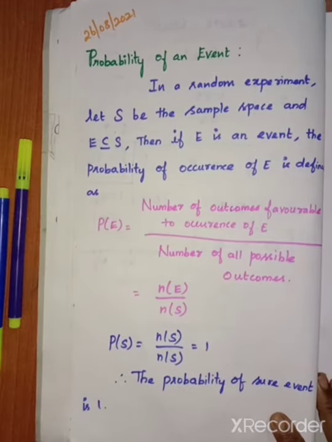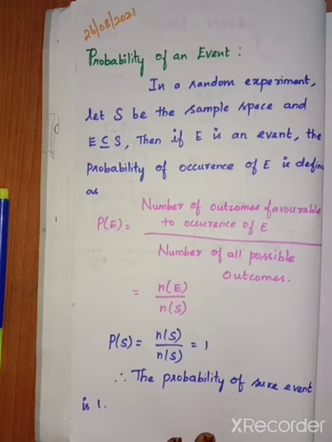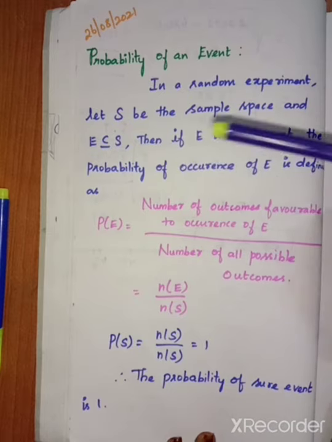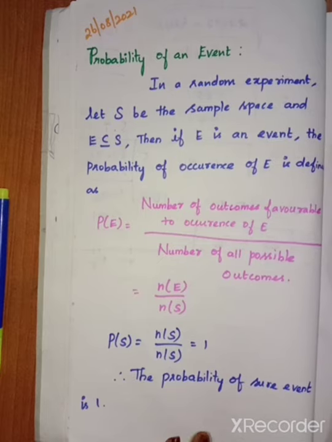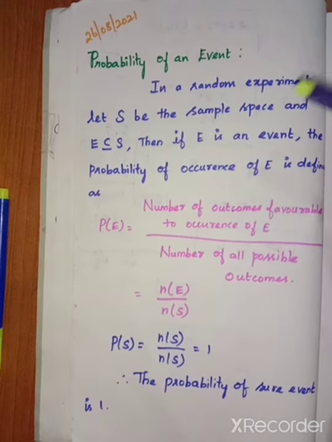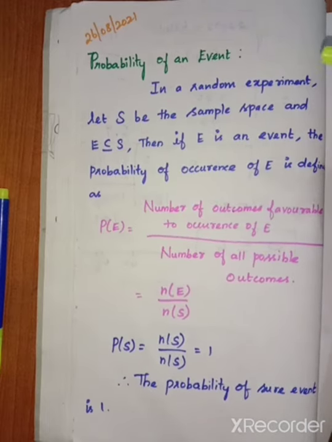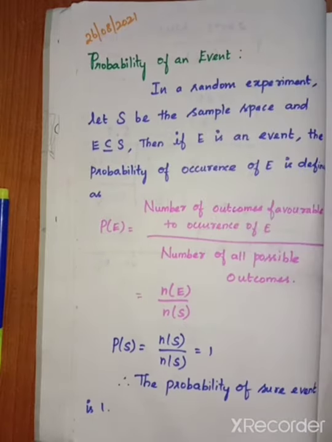Probability of an event. In a random experiment, let S be the sample space and E a subset of S. Then if E is an event, the probability of occurrence of E is defined as follows. For the event we want to find the probability.